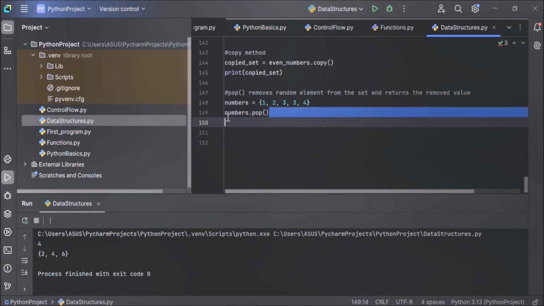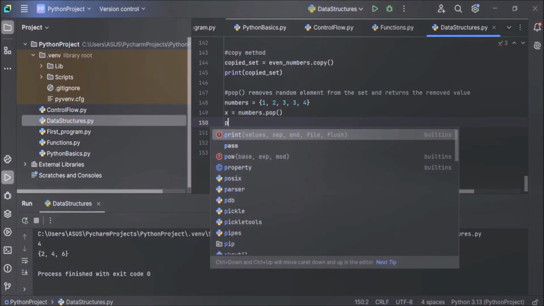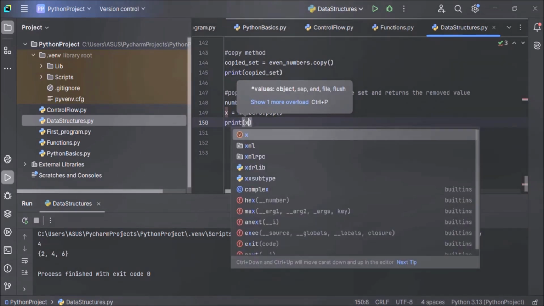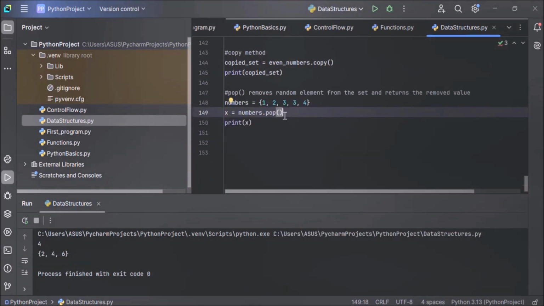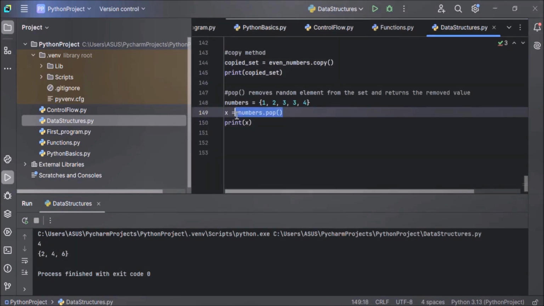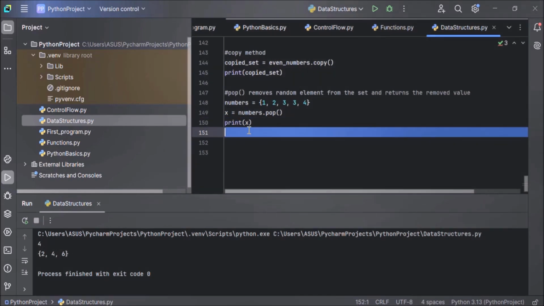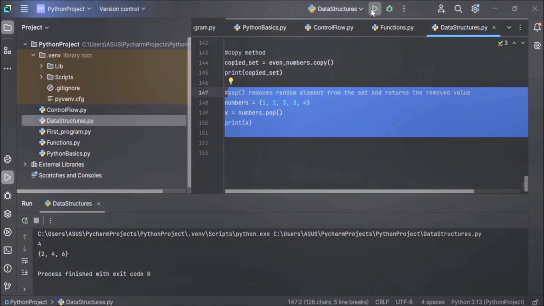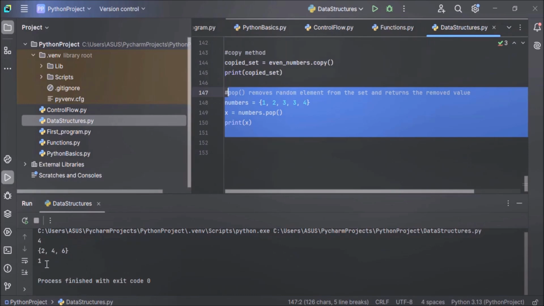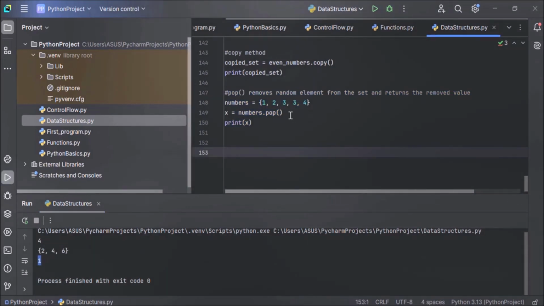Now let's store this return value in a variable and print the value of x. What is happening here? We are using pop method to remove a random number from the set, and we are storing the return value in a variable named x, and then we are printing the value of x. Now let's execute this code and see the output. See, 1 is removed from the set. So I hope you've understood how pop method is used to remove the element from the set.